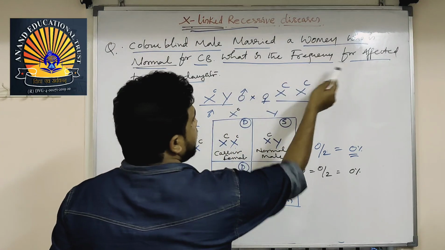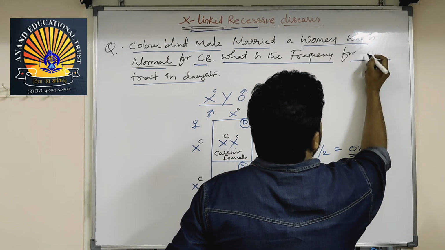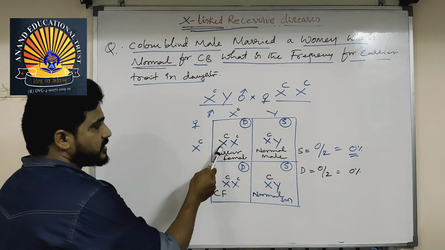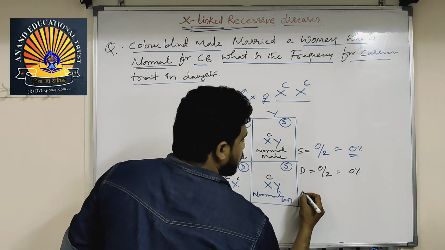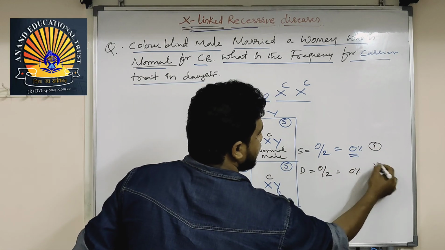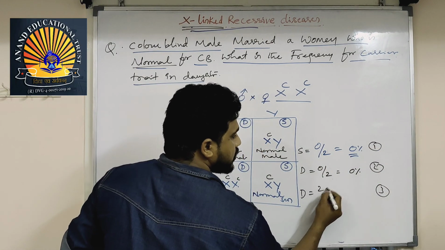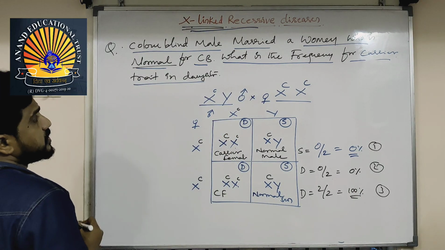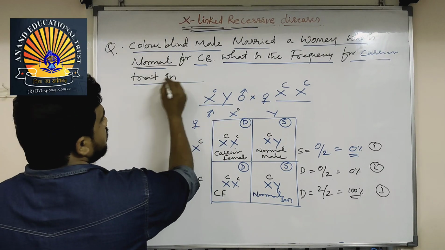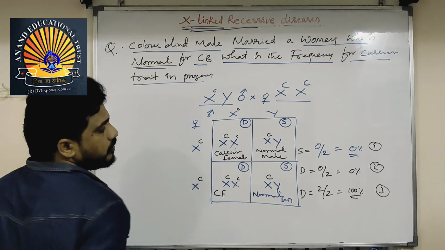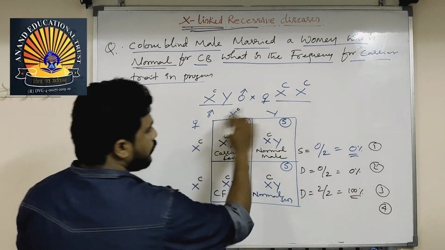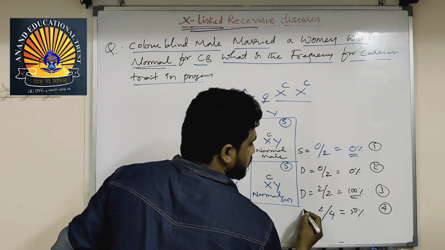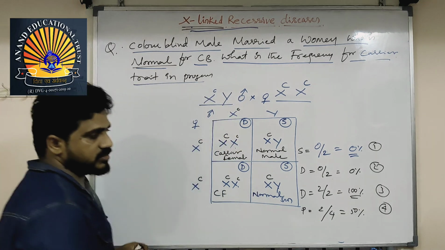What is the frequency of the carrier trait in daughters? This is a carrier, this is a carrier. This is the third case; this is the first case, this is the second case. In the third case, all daughters are carriers, 2 out of 2, so 100% of daughters. In the question, they are not asking about daughters, they are asking about traits in progeny. Progeny means all 4. In that case, 4 is equal to 100, and only 2 are carriers, so 2 out of 4 is equal to 50%. That is about progeny they are asking, not the others.